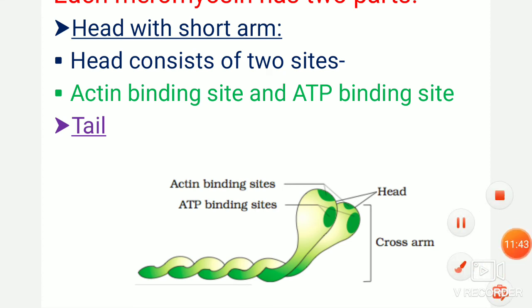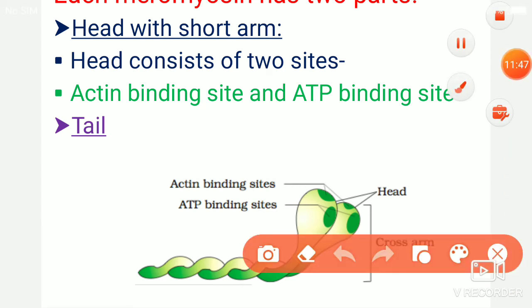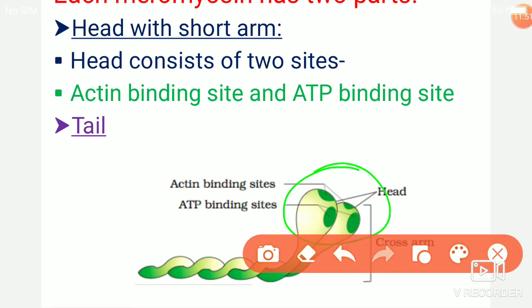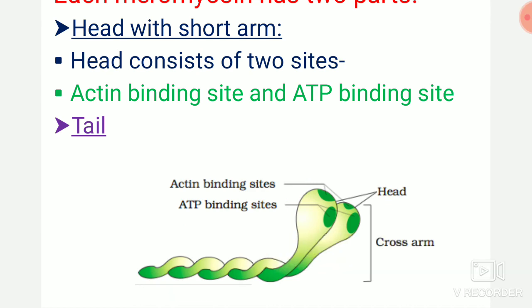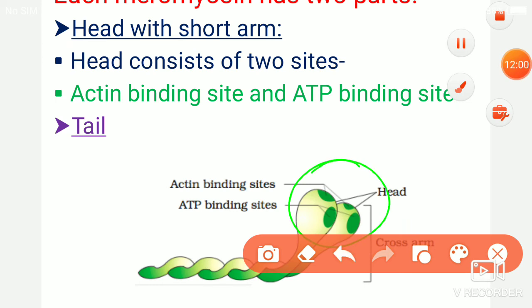The meromyosin has mainly two parts. This is the head part and this is the tail part.